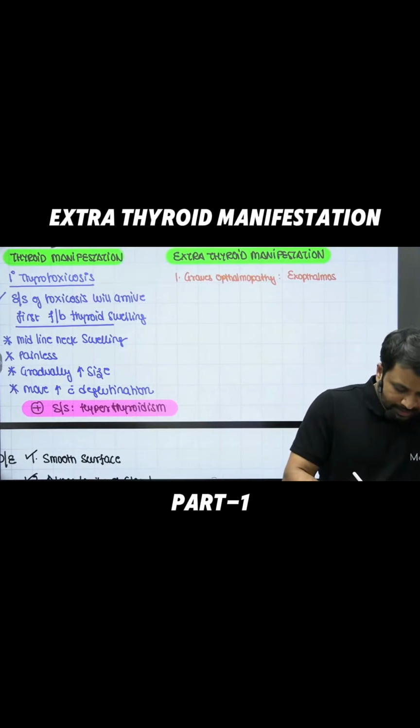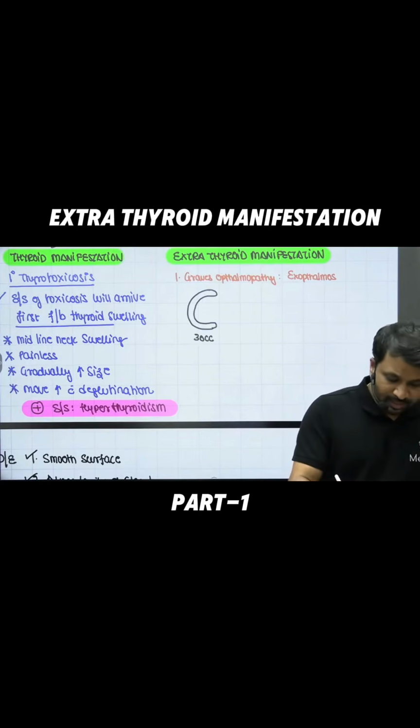Now you take this as the representation of the orbit of the eye. The orbit of the eye is a bony cavity, right? Now the maximum capacity of the orbit of the eye is only 30 cc. Within this orbit of the eye, you will notice that the eyeball is being placed. So this is the eyeball that is present here. Now, this eyeball will be anchored by different muscles.